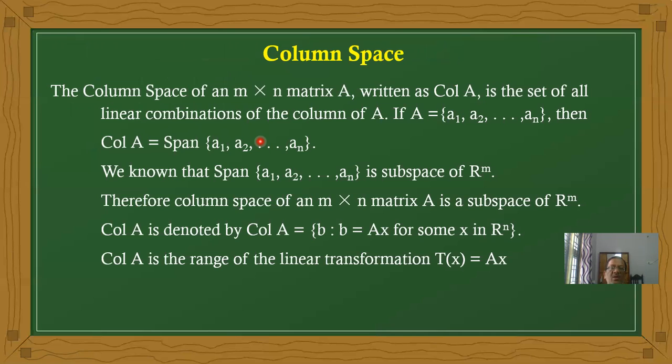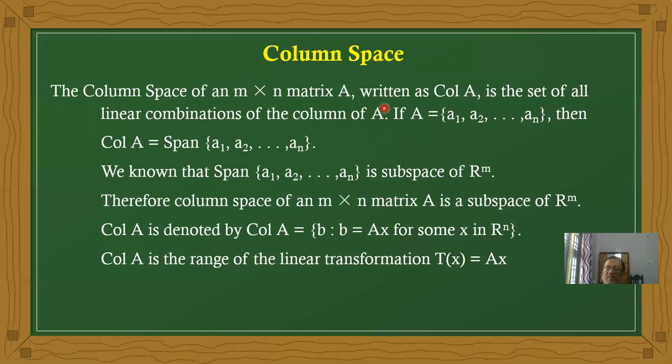It is about column space. Previously we completed null space, now it is column space. What does column space mean? The column space of an M by N matrix A, written as Col A, is the set of all linear combinations of the columns of A.